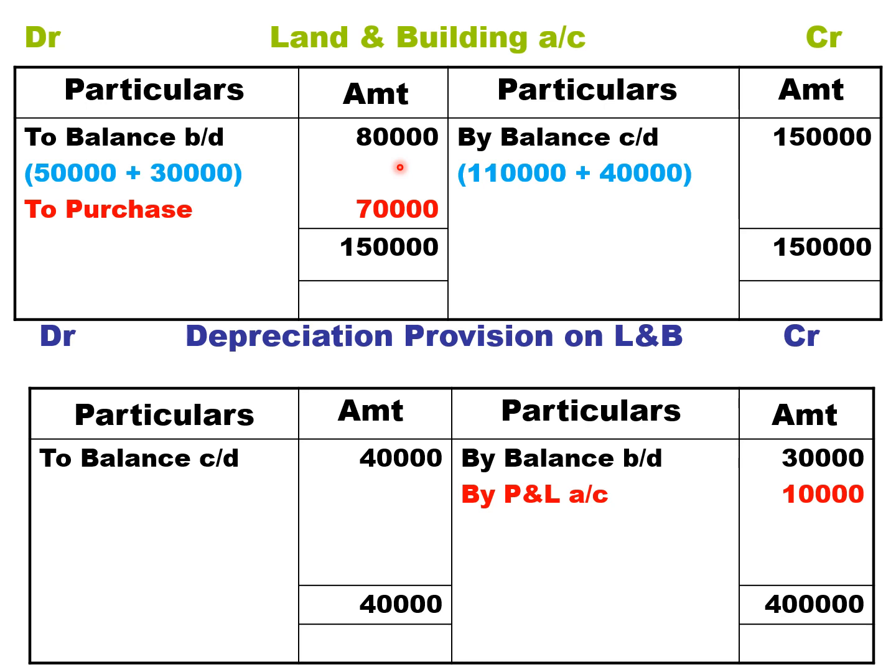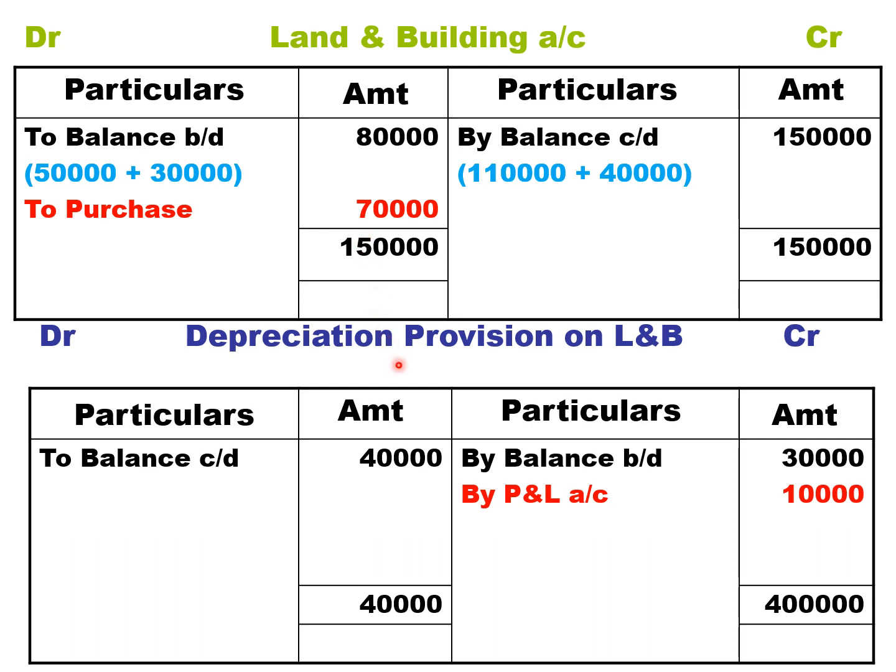Similarly, closing land and building is 1,10,000 plus closing depreciation on land and building is 40,000. If you add both, you get 1,50,000. So total of credit 1,50,000 minus 80,000, you get 70,000, called purchase of land and building.